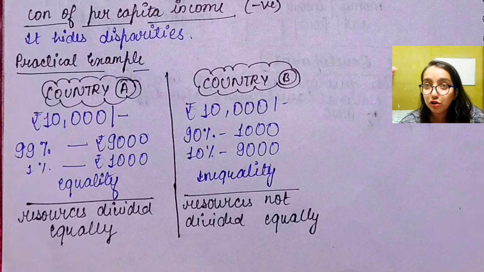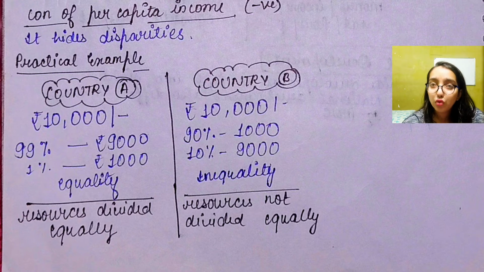So only 10% of the population is rich, whereas 90% of the population is poor because it is earning only 1000 rupees. So how can we say that country B is rich, when it has the same per capita income as country A has? So now we can conclude that in country A resources are divided equally, and in country B resources are not divided equally.